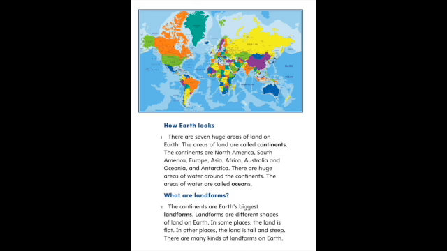What are landforms? The continents are Earth's biggest landforms. Landforms are different shapes of land on Earth. In some places, the land is flat. In other places, the land is tall and steep. There are many kinds of landforms on Earth.